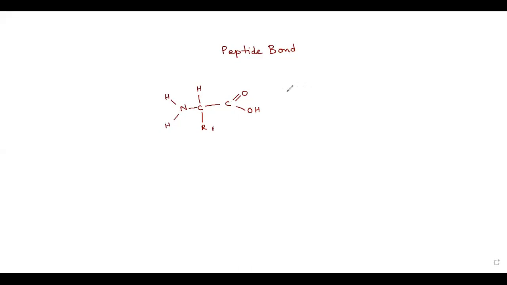Another amino acid is there. So what will happen?